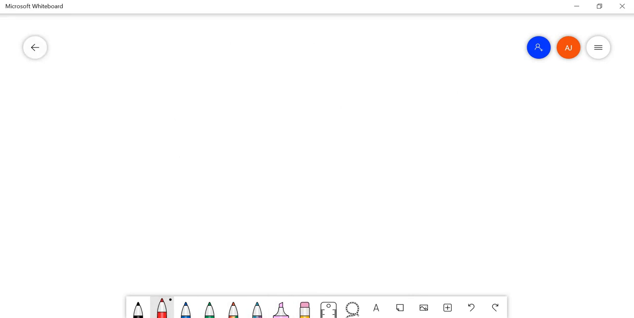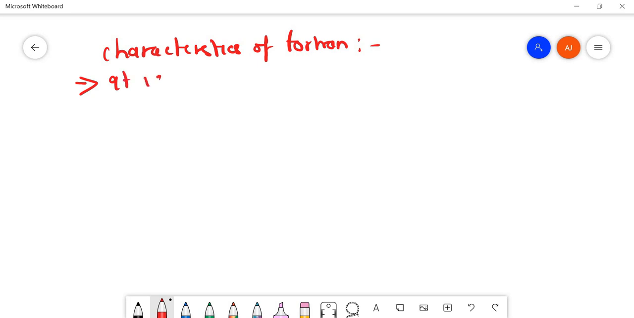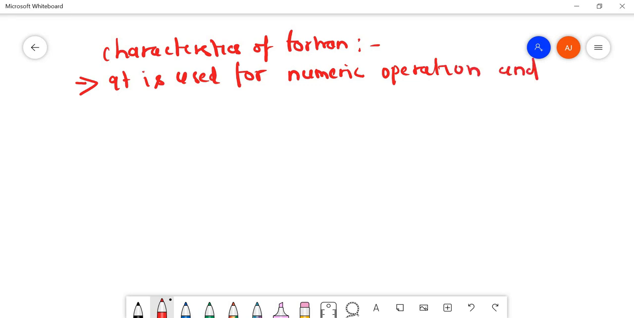The answer of the first part, that is characteristics of Fortran. If this type of question is asked, write at least 5 points. The first point is, it is used for numeric operation and calculation. Also it is used in scientific applications, you can say.